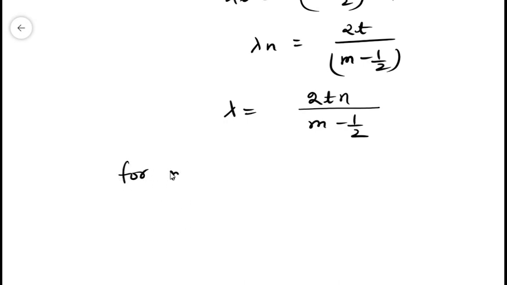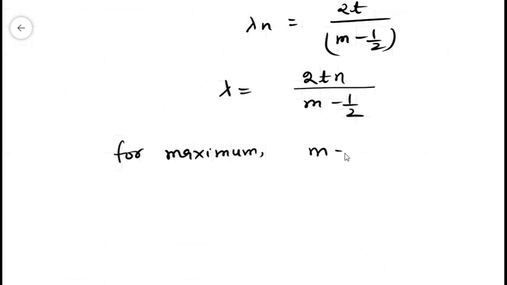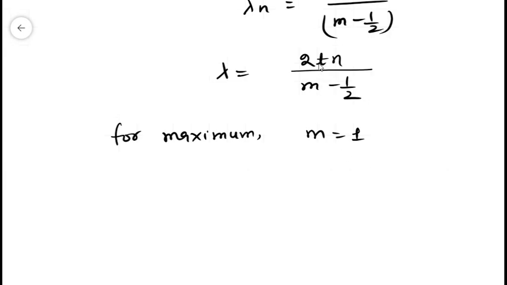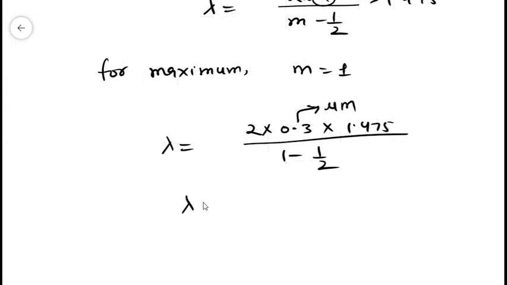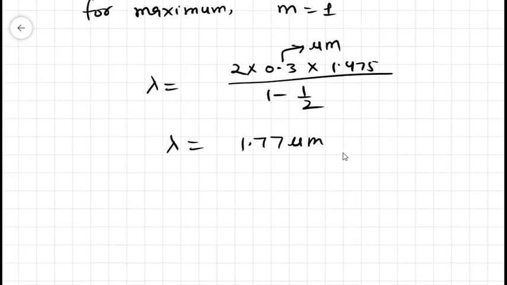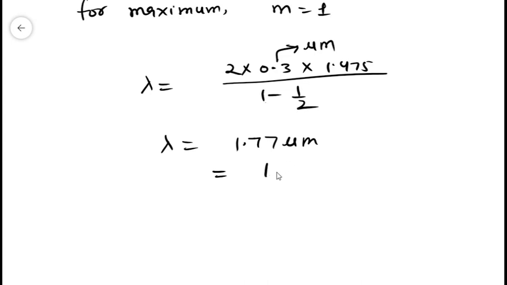So for maximum we need to put m equals 1 here, and if we put the values of t and n, where n is the refractive index of the film which is 1.475, lambda turns out to be 2 into 0.3 into 1.475, and remember it is in micrometer, divided by 1 minus 1 over 2, and if we solve this we will get 1.77 micrometer, and if we convert this into nanometer we will get 1770 nanometer.